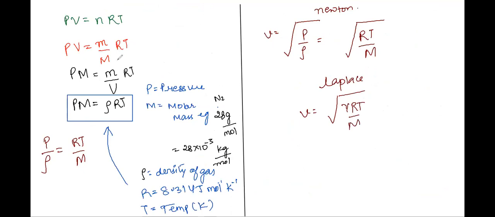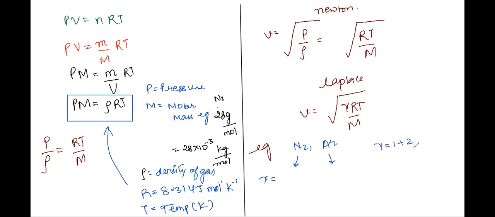Now, what does this tell me? It tells me so much about velocity, right? Suppose I'm talking about two gases. Let's say this is the kind of question you get. Let's say you have one gas, which is nitrogen, and the other gas, let's say, argon. What is the difference between them, Atul? Is nitrogen diatomic or monoatomic? Diatomic. What is argon, mono or dia? Monoatomic. Do we know the gamma values for both of them?